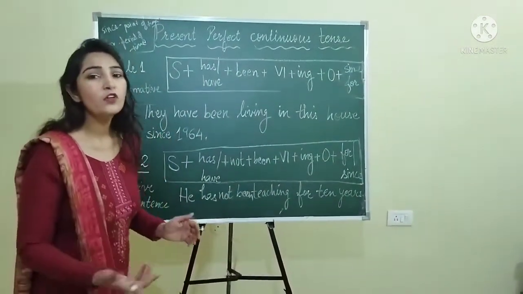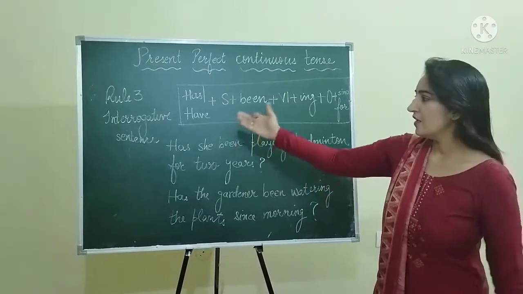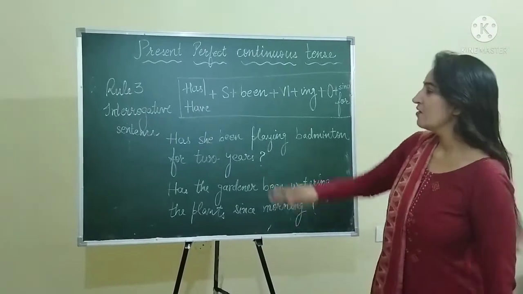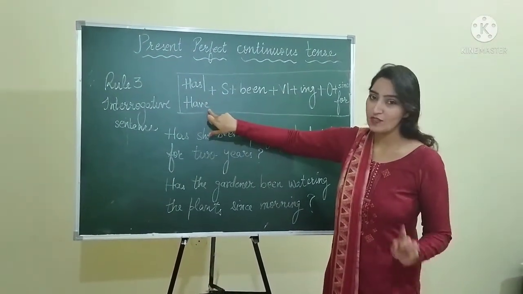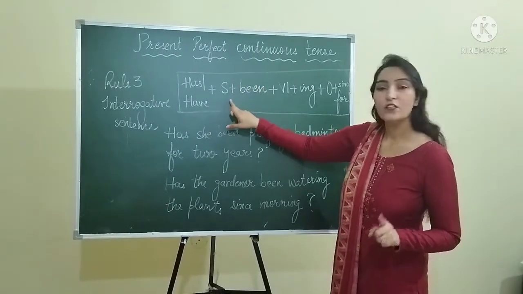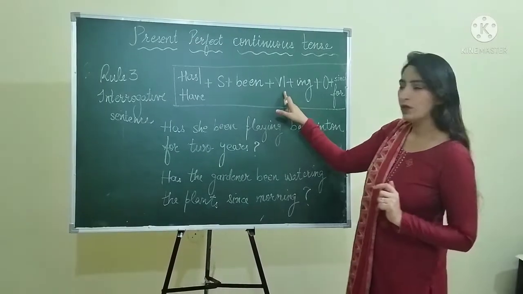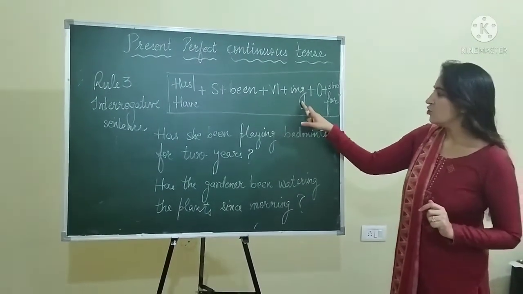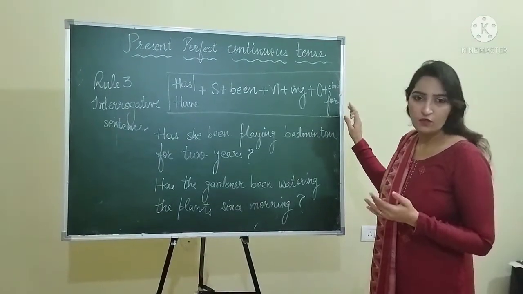So let's move on to the interrogative sentence. For interrogative sentences, the rule is you have to write has or have in the very beginning. Then you have to write subject followed by been, then verb's first form, ing, object, and then write since or for.